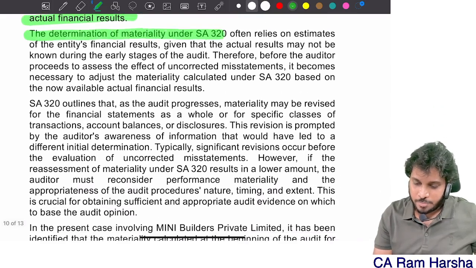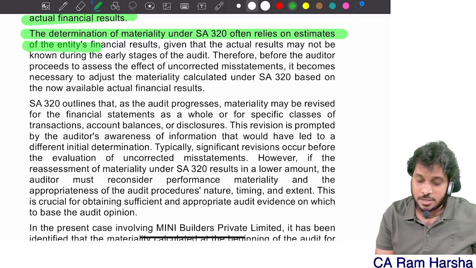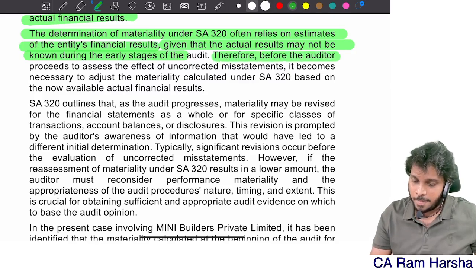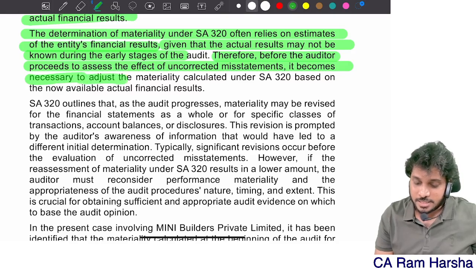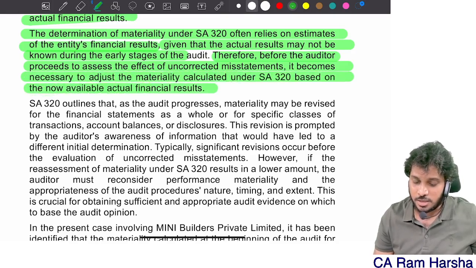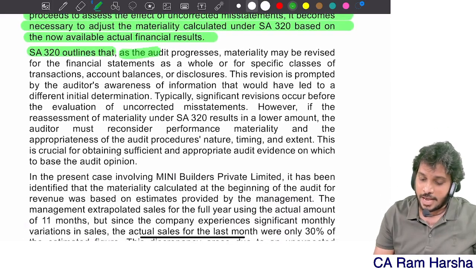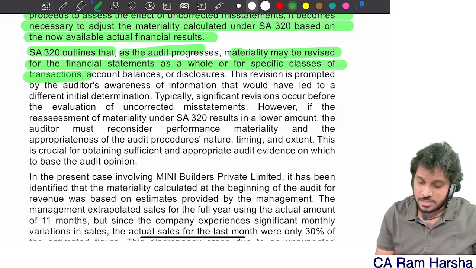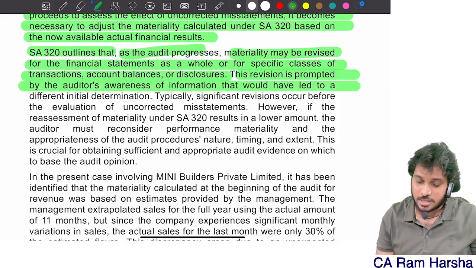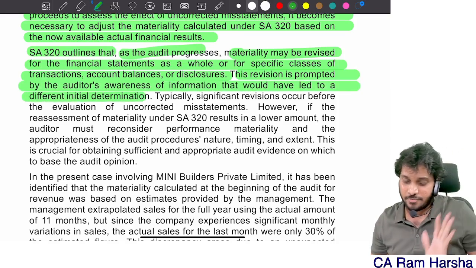The determination of materiality under SA 320 often relies on estimates of the entity's financial results, given the actual results may not be known during the early stages. Therefore, before the auditor proceeds to assess the effect of uncorrected misstatements, it becomes necessary to adjust materiality calculated based on the now available actual information. Further, SA 320 outlines that as the audit progresses, materiality can be revised for a specific class of transaction or account balance. The revision is prompted by the auditor's awareness of information that would have led to different initial information.